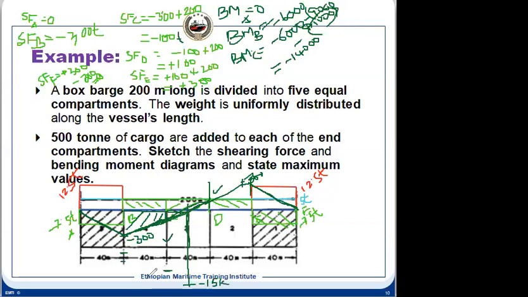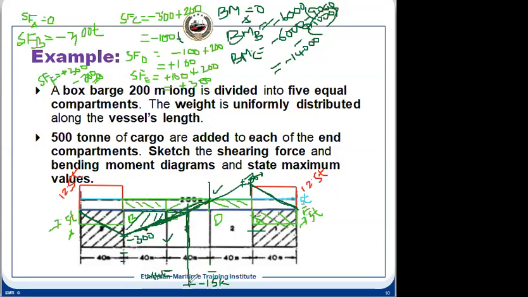And this will be minus 14,000. Exactly similarly, after 15,000, at this point it will be minus 14,000. So it will come to the same value, and this 300 also will come to the same value. So now we can draw a smooth curve through this line.